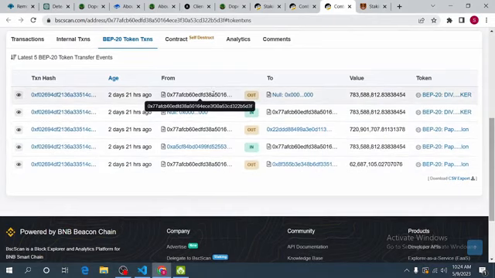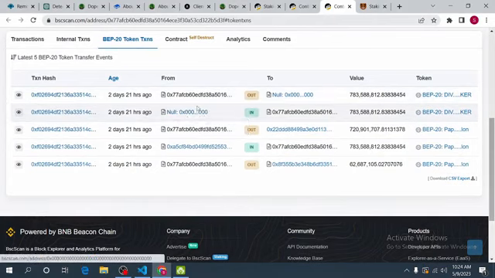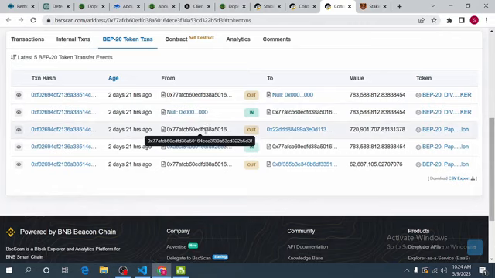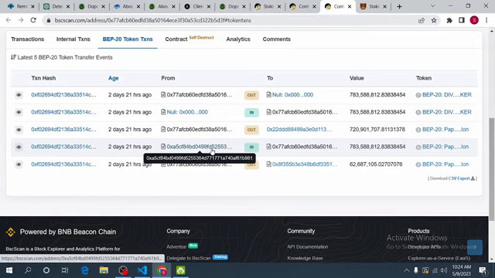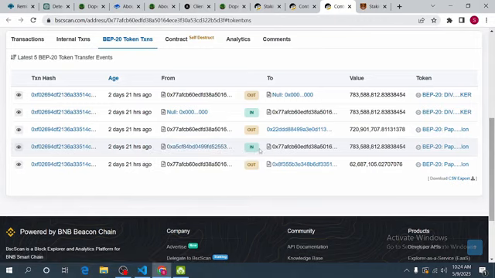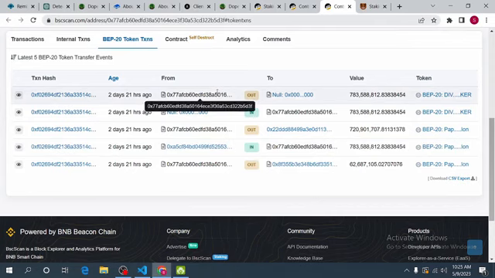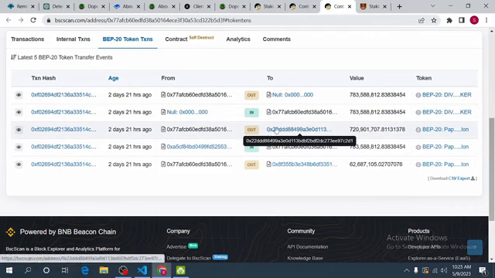You can see here, this is our smart contract sending him tokens, and then this is him sending out the tokens to his personal address.